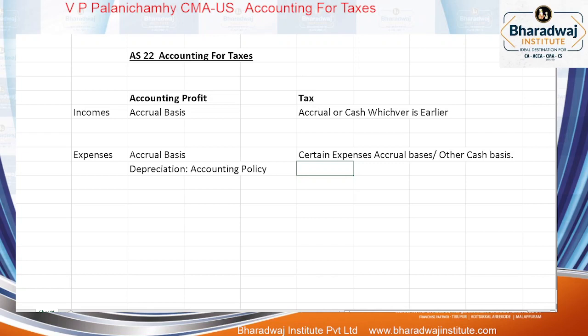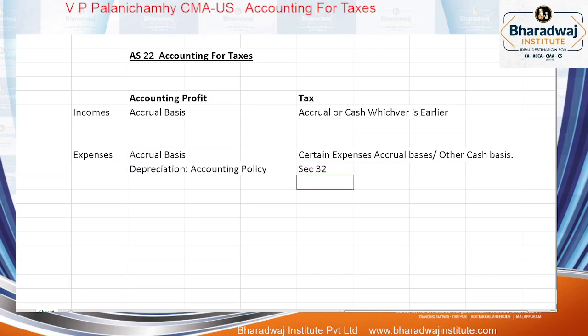So, certain expenses are claimed on what basis? Accrual basis. Certain expenses only on what? Cash basis. For example, statutory payments. Can bonus be claimed on accrual basis? Bonus to employees, interest on loan taken from a bank, usage of railway assets. The expense can be claimed only on what basis? Cash basis. But whereas in accounting, we can claim those expenses on accrual basis. Depreciation is claimed as per section 32.